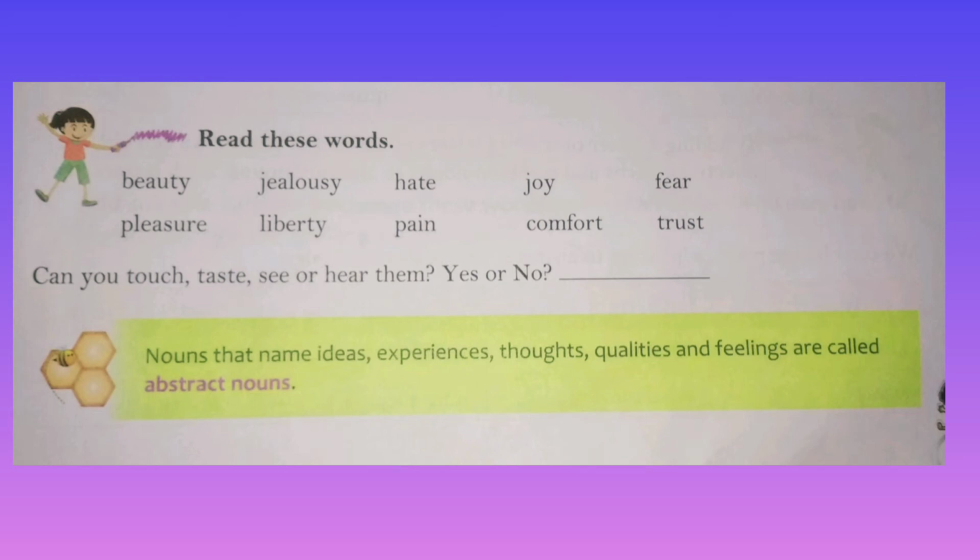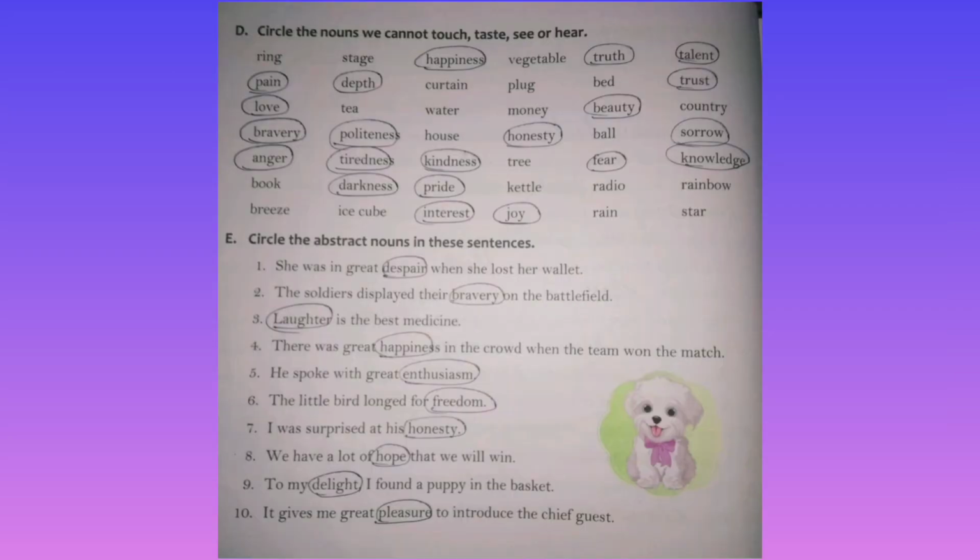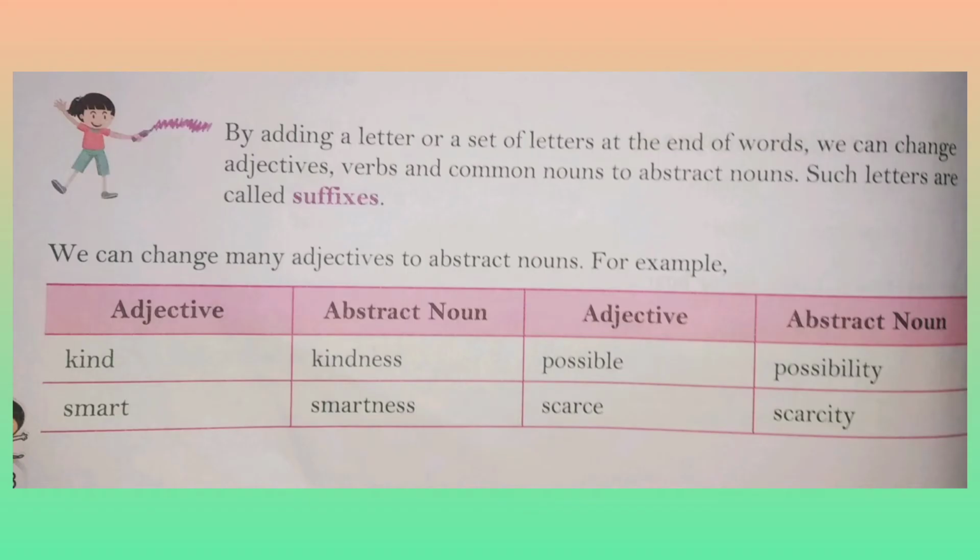In page number 18, there are two exercises. You have to find the abstract nouns and circle them. Next, we move to the last part of this chapter. We learn more about abstract nouns, that is suffixes. Suffix means adding a letter or a set of letters at the end of words. We can change adjectives, verbs, and common nouns to abstract nouns by adding suffixes. We have one more word, that is prefix, which is not mentioned here. Prefix means adding letters to the beginning of words. Suffix means adding letters at the end of words.